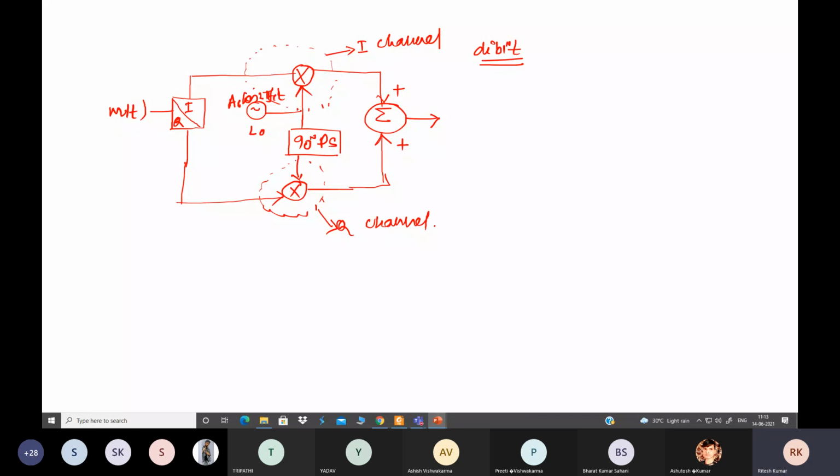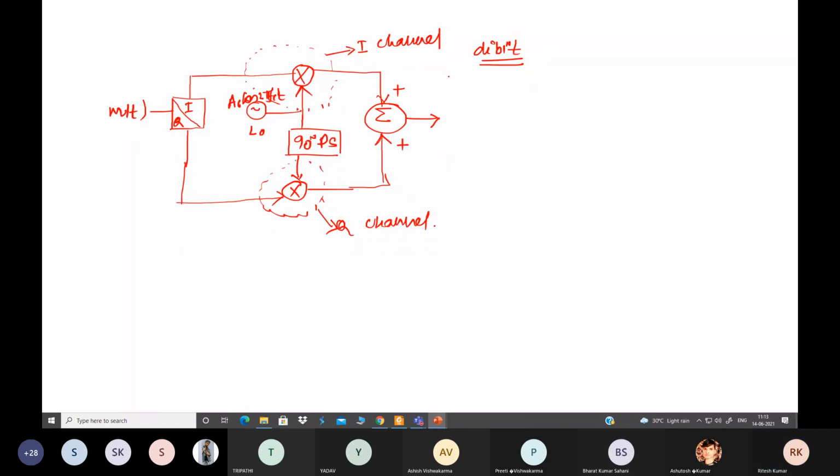So this dibit is transmitted during some interval 0 to 2 TB, or we can say minus TB to TB. So that bit duration or this signaling interval covers double the single bit duration. This is known as the signaling interval.